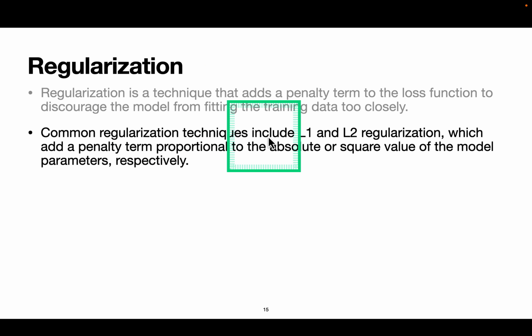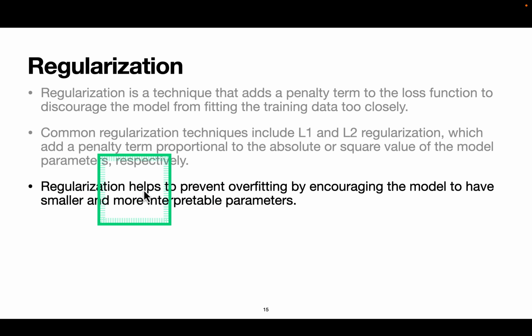If it is fitting too closely, it will penalize, and that will reduce some of the weights. Common regularization techniques include L1 and L2 regularization, which add a penalty term proportional to the absolute or squared value of the model parameters respectively. Regularization helps to prevent overfitting by encouraging the model to have smaller and more interpretable parameters.